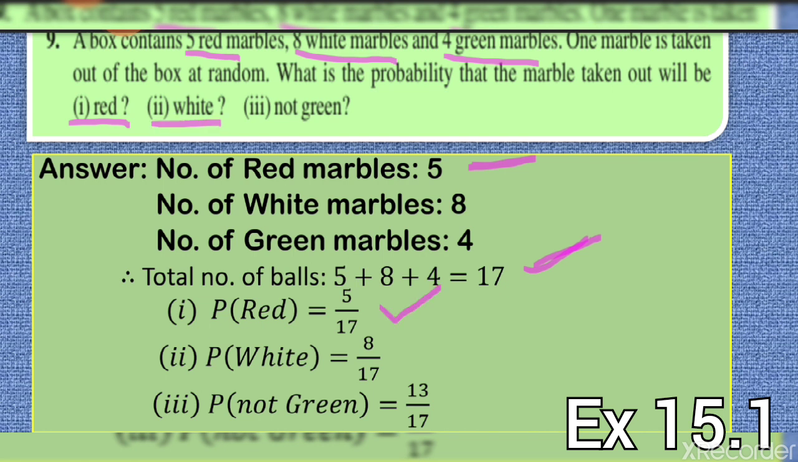Second part, the probability of a white marble. White marbles are 8 in number, total are 17. So the probability of a white marble will be 8 by 17. Now the third part is not green. Not green means red and white marbles together. So 5 are red marbles and 8 are white marbles. So in total there are 13 marbles. So the probability of not green will be 13 by 17. After this, we'll do the last question.